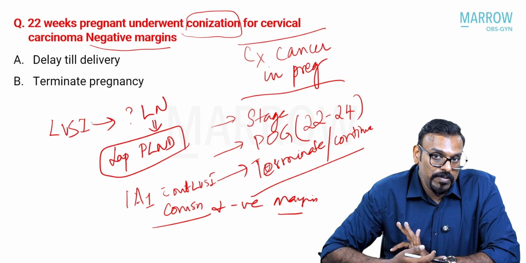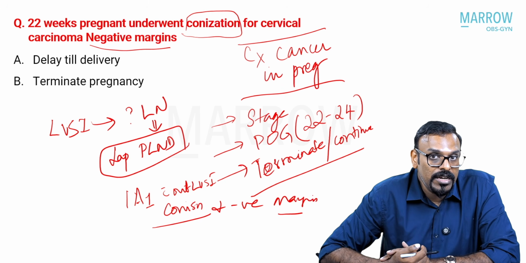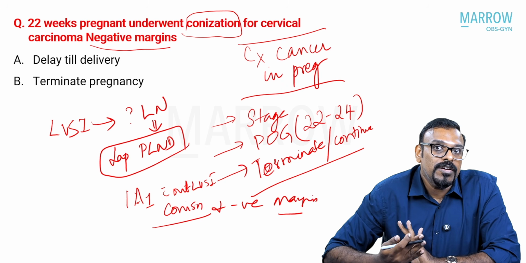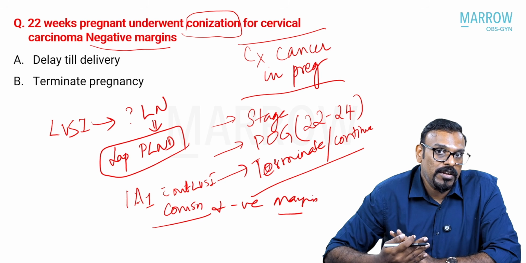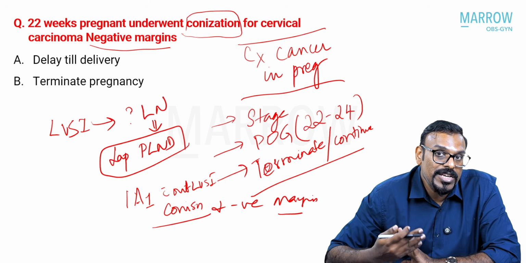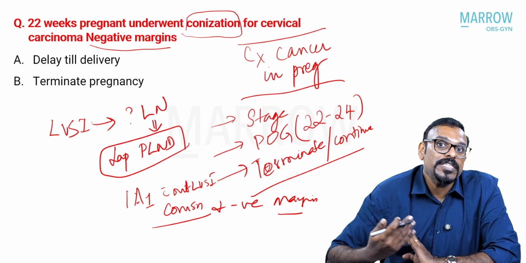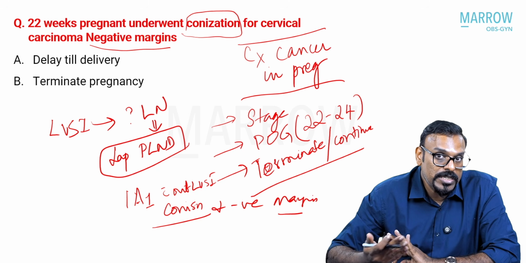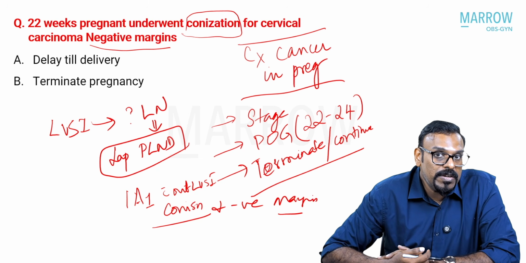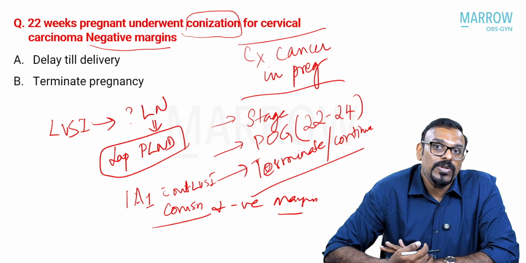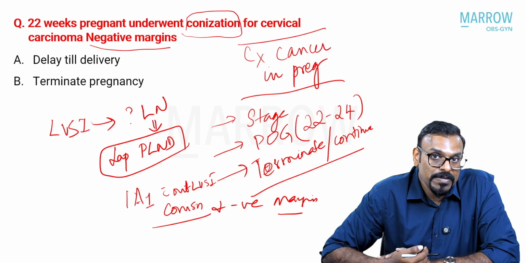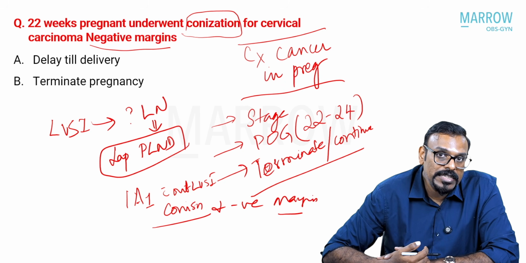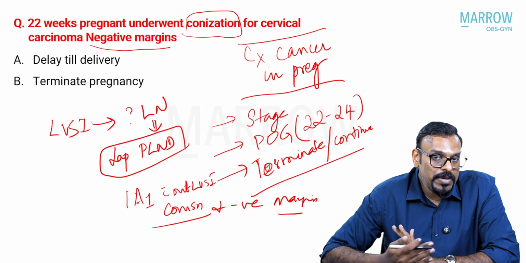So of the two combinations that have been given as options here, whatever treatment you require, you can delay it till delivery, because you think this is somewhere between 1A1 or 1A2 and highly unlikely that it's 1B1. But if conization is done and the margins are positive, that means it is a case of 1B1, even if it is microinvasive per se, because the margin positivity actually makes it 1B1. There, your treatment is not complete with the conization alone. You might have to even think about going for a simple trachelectomy at least, along with the pelvic lymph node dissection.